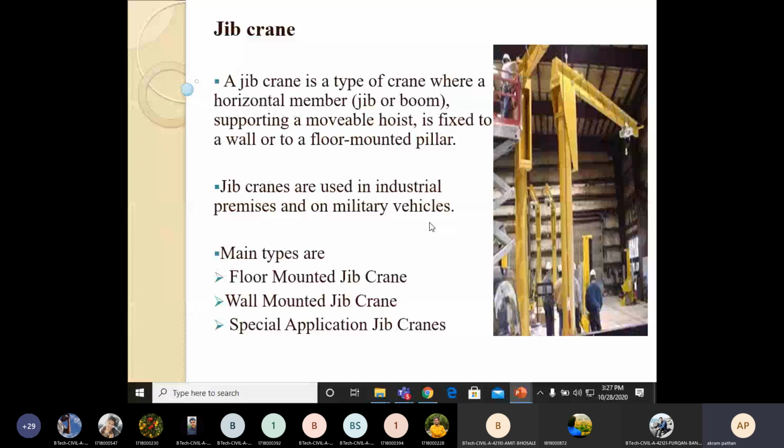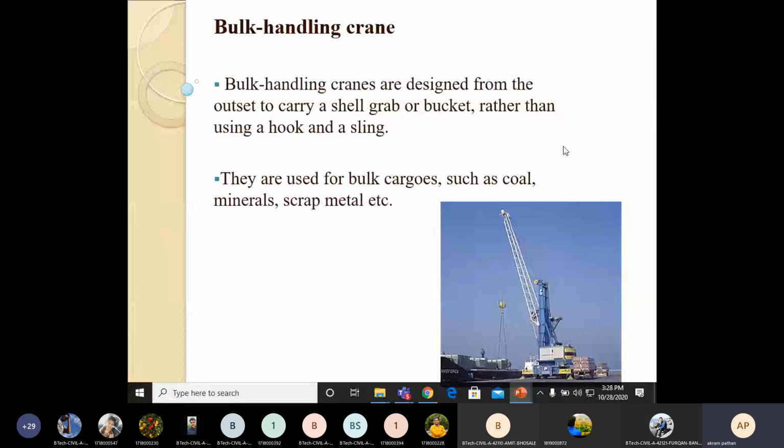Then another important crane is the bulk handling crane. Bulk handling cranes are designed to carry a shell, grab or bucket rather than using a hook and sling. They are used for bulk cargoes such as coal, minerals and scrap metals. So if you want to lift coal or other such materials or scrap metals, this is the application where we can use a bulk handling crane.